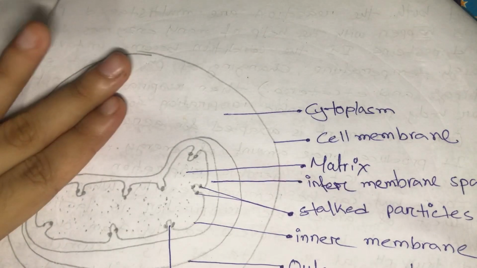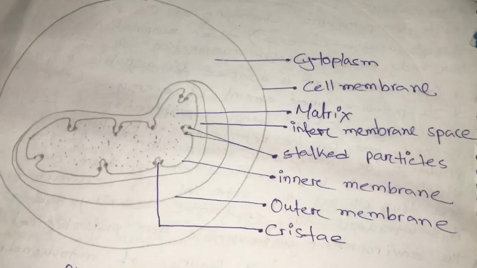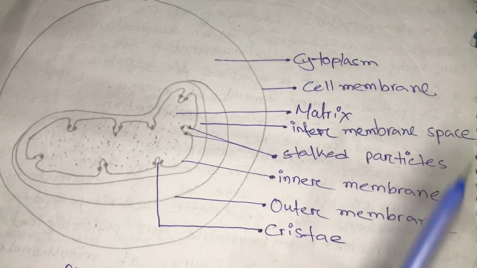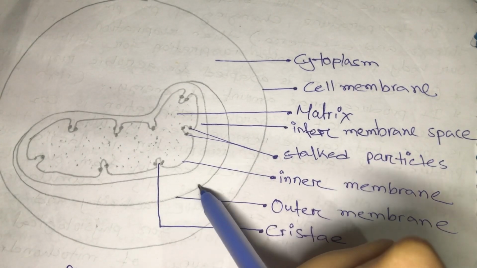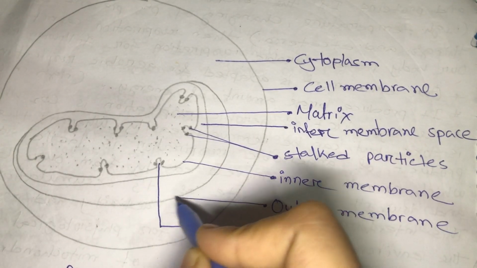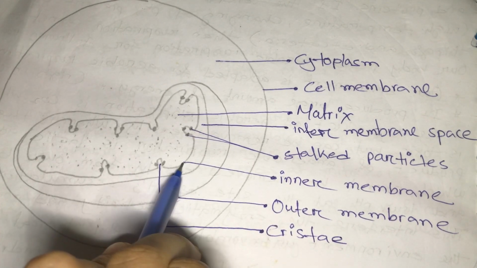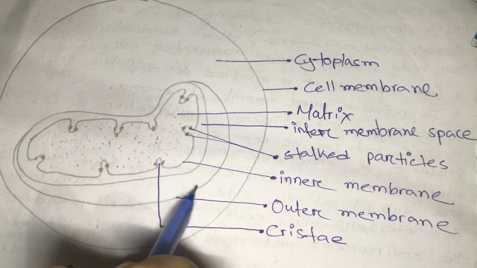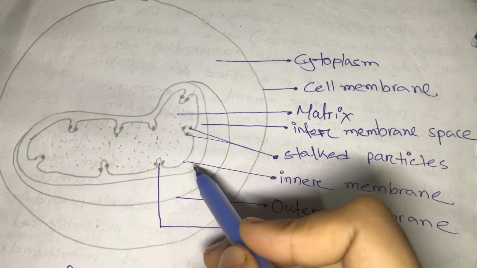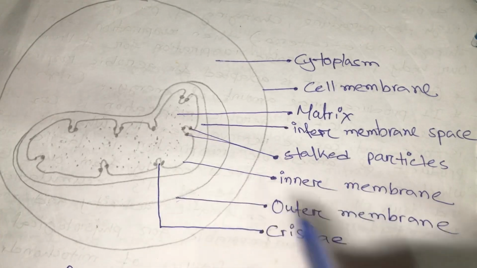So this is a typical figure of mitochondria. Okay, so as I said, it contains an outer membrane, this is the outer, and this is the inner membrane. It contains an outer and inner membrane, and these are highly specific, and it controls the entry and exit of substances.